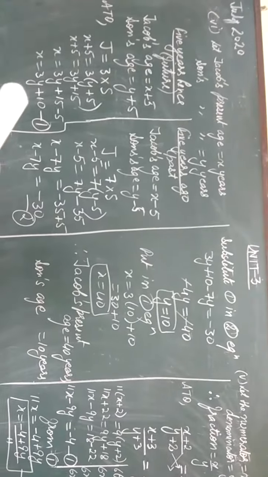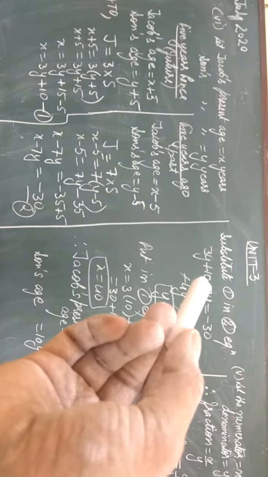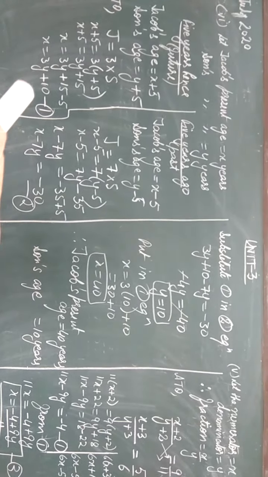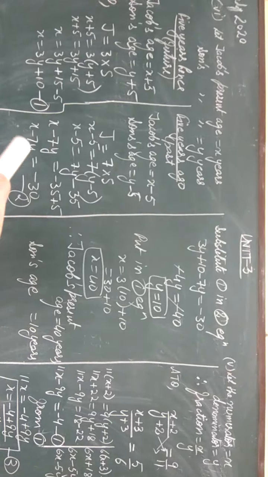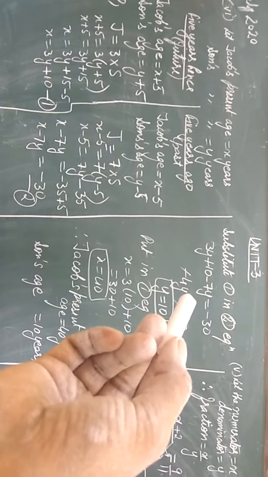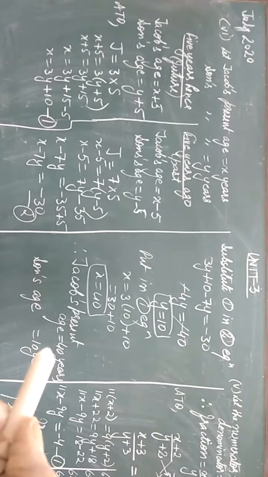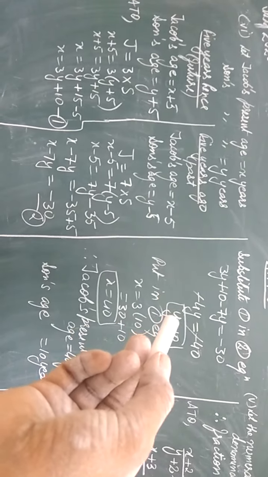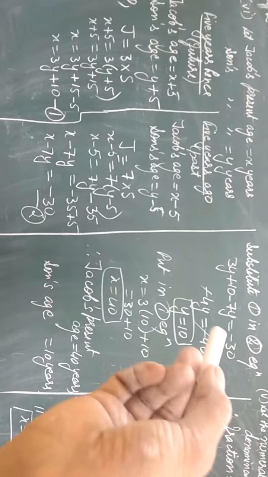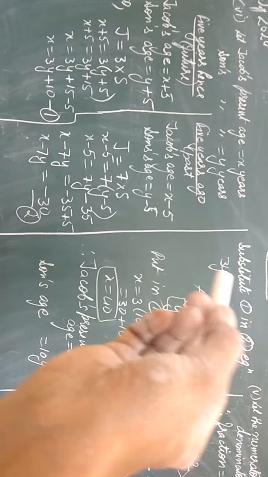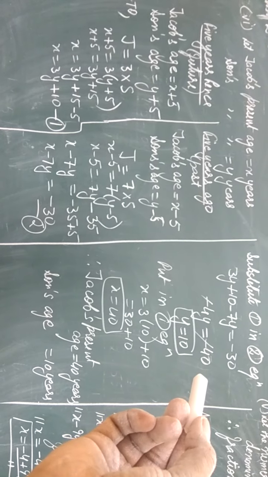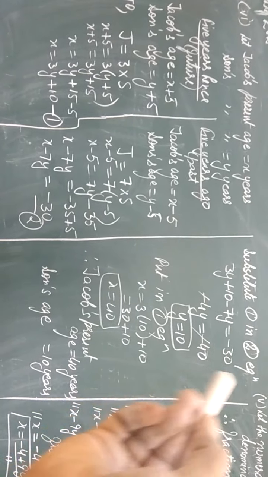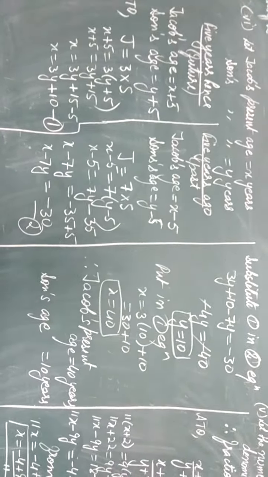Now in place of x, put this value 3y plus 10. 3y plus 10 minus 7y is equal to minus 30. Combine the like terms: 3y minus 7y, you will get minus 4y is equal to minus 30. When this plus 10 goes to the other side, it becomes minus 10. So minus 30 minus 10, you will get minus 40. Minus cancels out with minus.